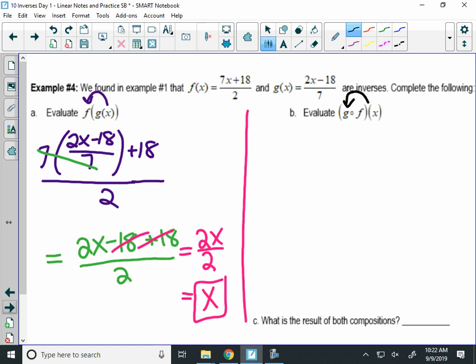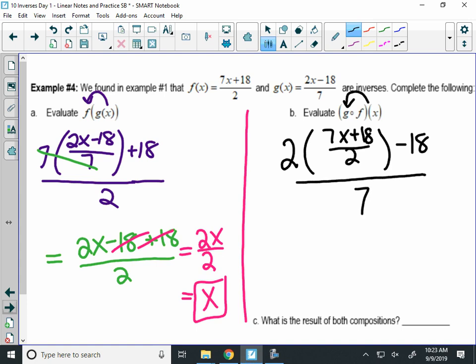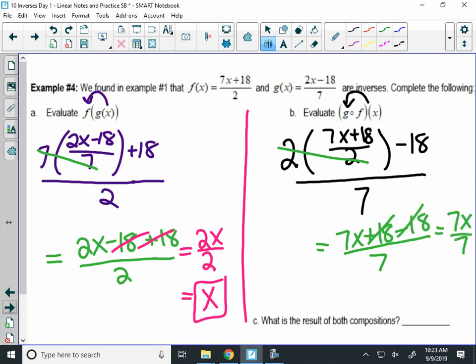So f of g, similar kind of simplifying here. 2 times 7x plus 18 over 2, minus 18, all over 7. And I think the easiest way to do this would be to cancel the 2's off to start. I can cancel those. Because then I get 7x plus 18 minus 18 over 7. 18's go away. 7x over 7 is x. I got x again for both compositions. So, that obviously probably means something.